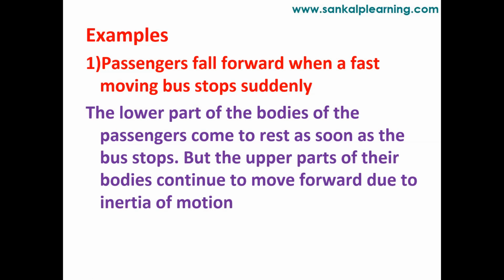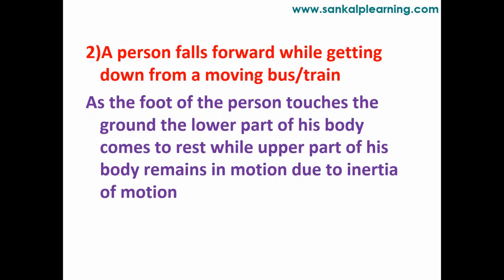So that is when a carpet is beaten, the dust particles are coming out, the luggages are tied to the bus or the vehicles. Why is it so? So the passengers are falling forward or backward. You need to remember, forward it is what? Inertia of motion. Backward it is inertia of rest. So don't forget that, don't get confused also.